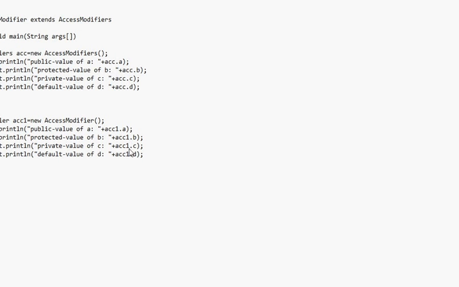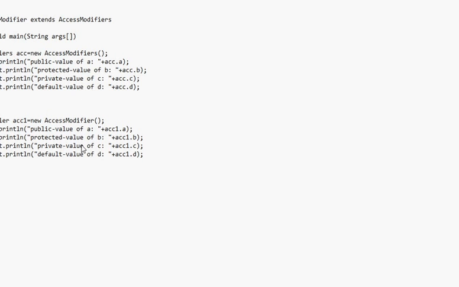So first of all, it can only be accessed by using the subclass, not by the AccessModifiers class. It will not be available when we access this protected variable by using the AccessModifiers class, where all those variables are present. And the default variable we can access within the same package, not outside the package. And private, as I already told you, will be available within the same class only. We cannot access a private variable from other classes.